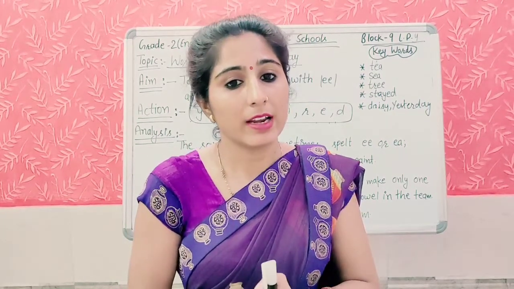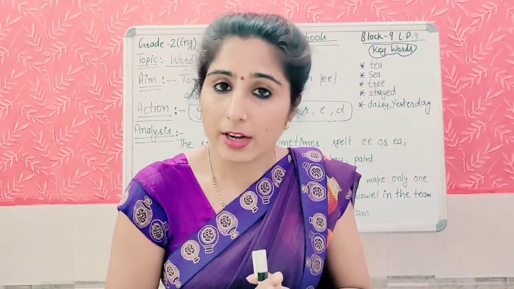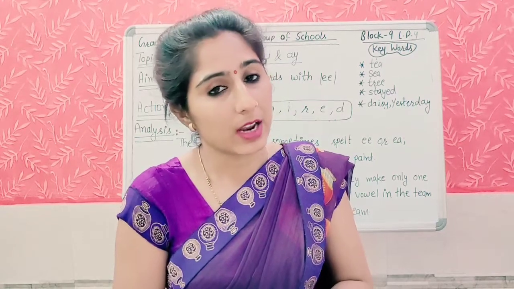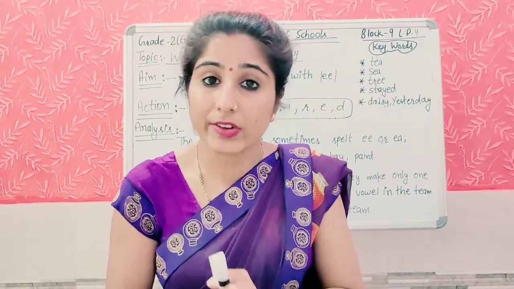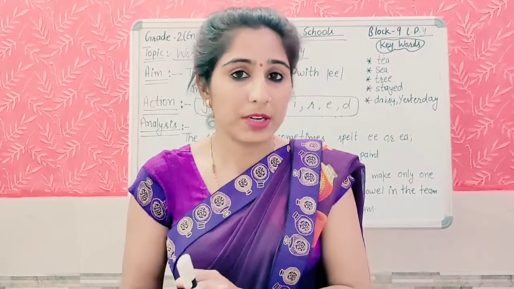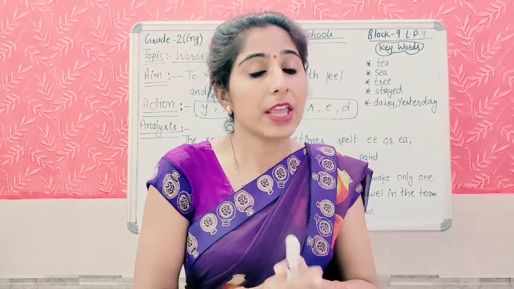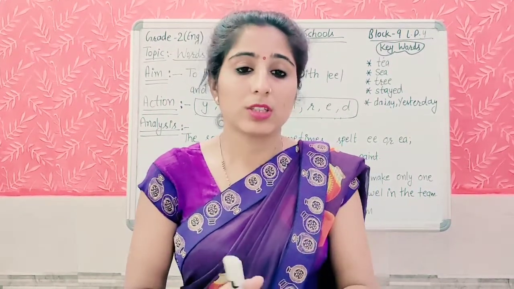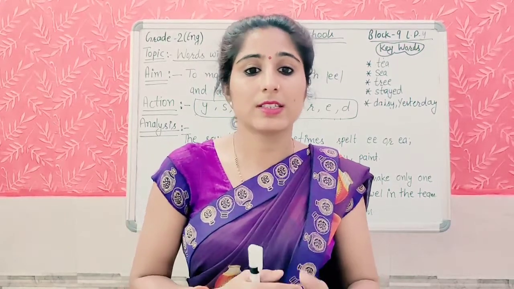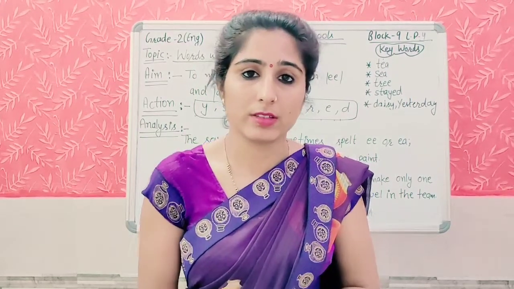The letter Y likes to be at the end of words, but the letter I doesn't. Like AI, trail, T-R-A-I-L, trail. It comes in the middle of the word, and AY, day, it comes at the end of the word. So this is how these letters are used differently.